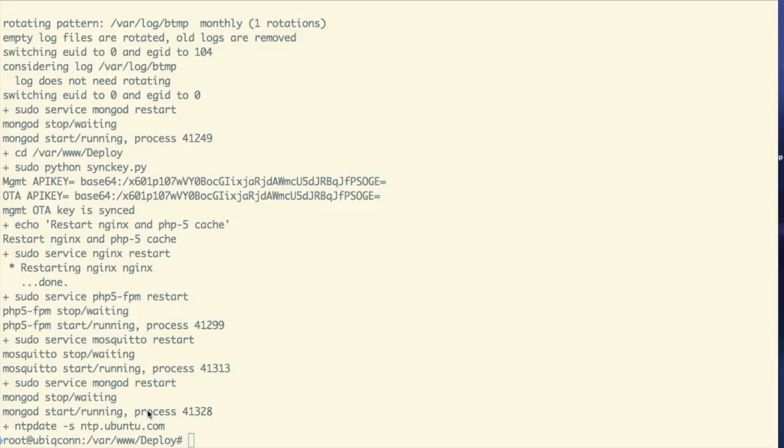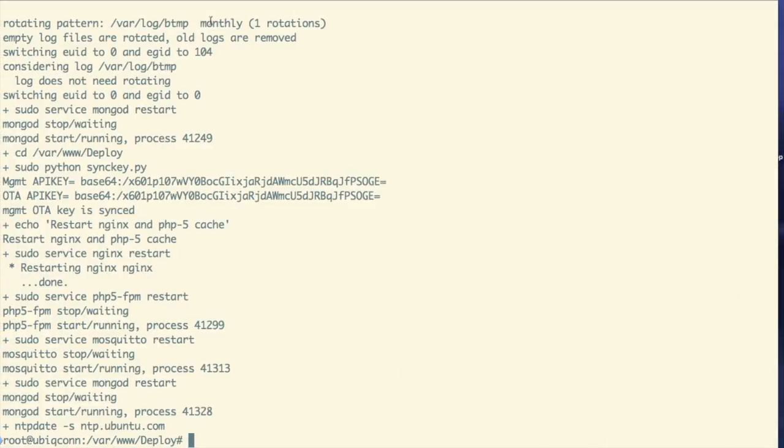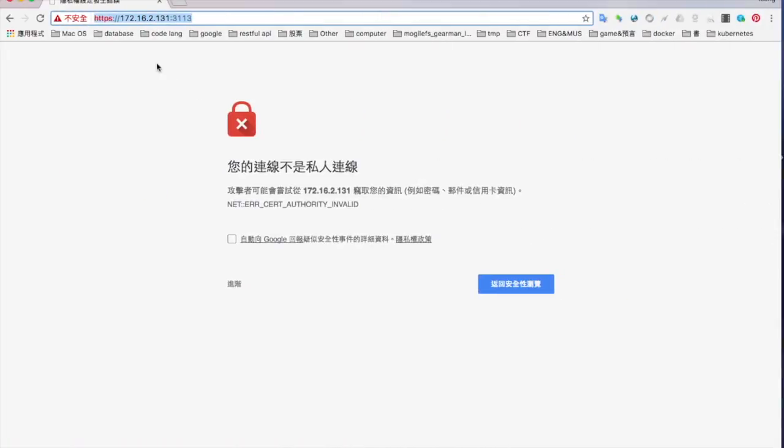Now we can check whether the website was built successfully. First we try this IP, 172.166.2.1v1, and then we use the port v11v.